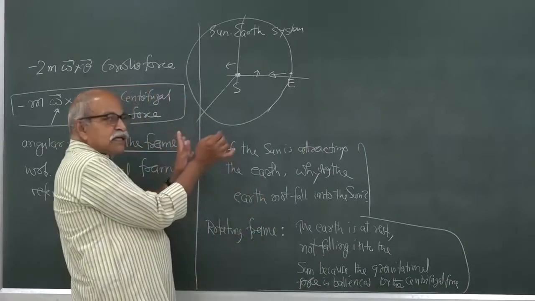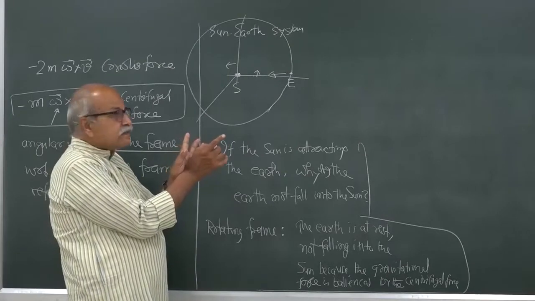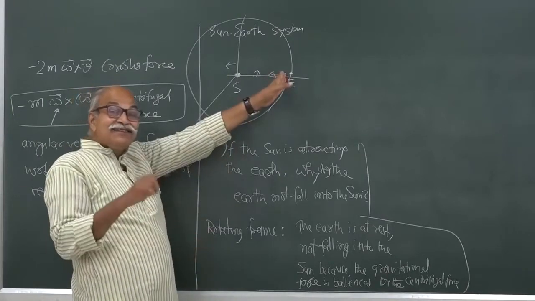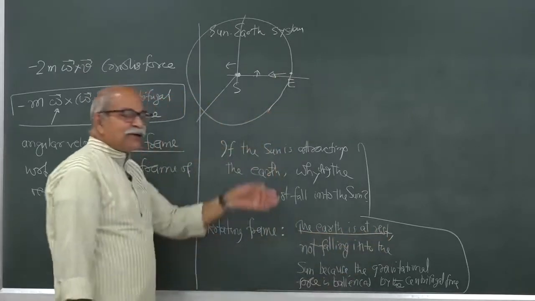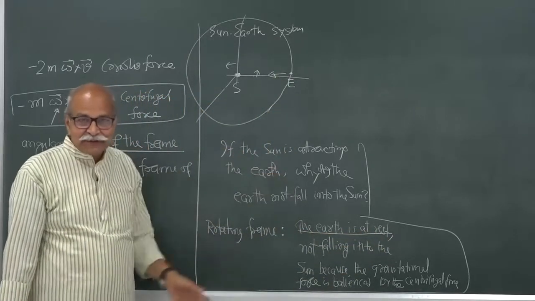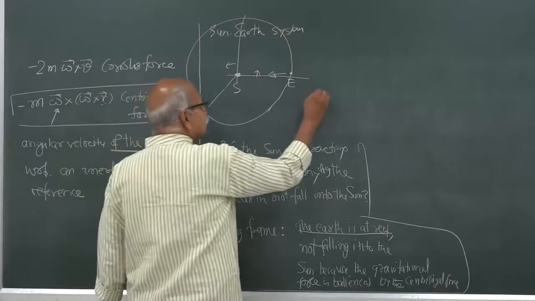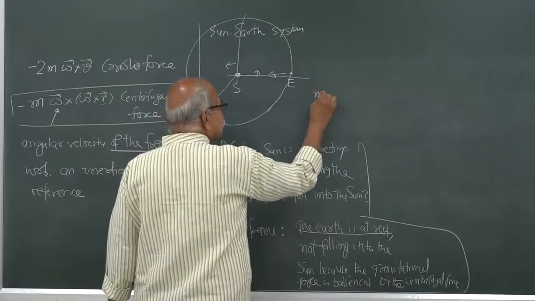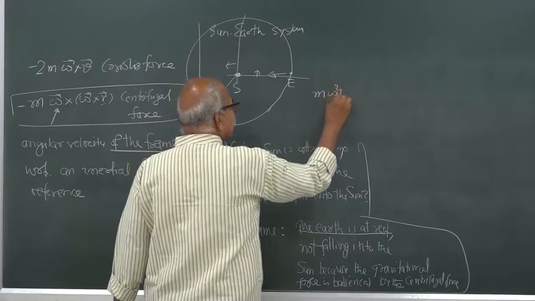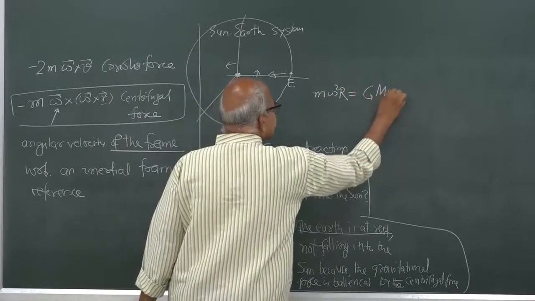Since I am using a rotating frame of reference, I have to use a pseudo force, and since the earth is not moving in that rotating frame, earth is at rest. Therefore, I do not have to consider Coriolis force, the only pseudo force is centrifugal force, and that centrifugal force m omega cross omega cross r turns out to be m omega square r, and that and this G M m by r square.